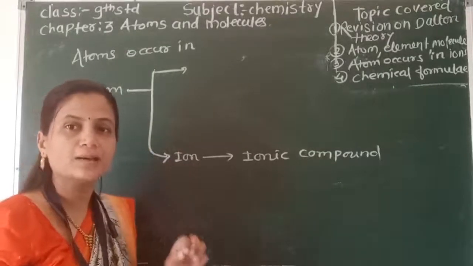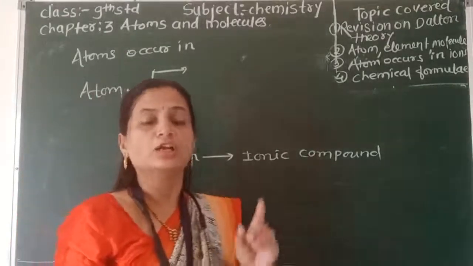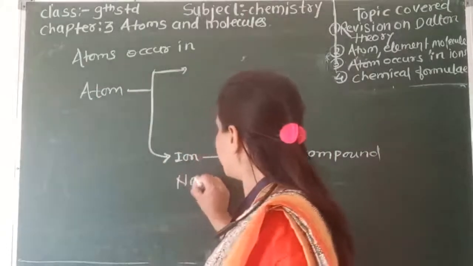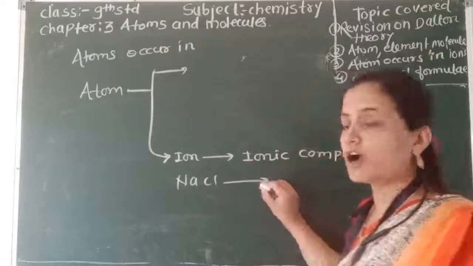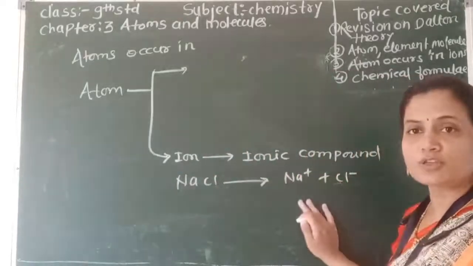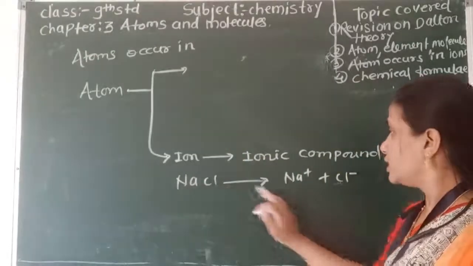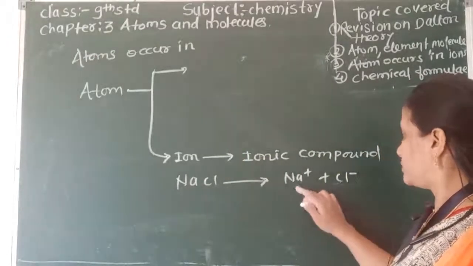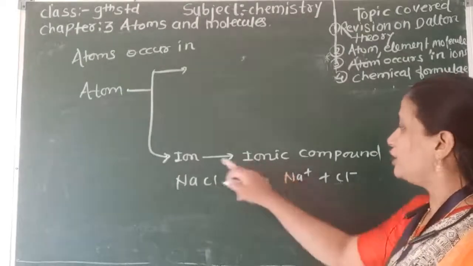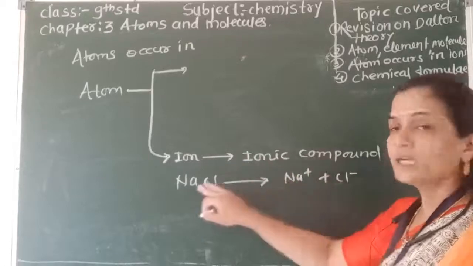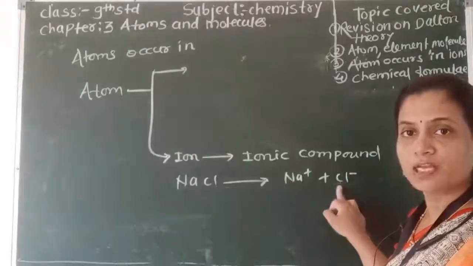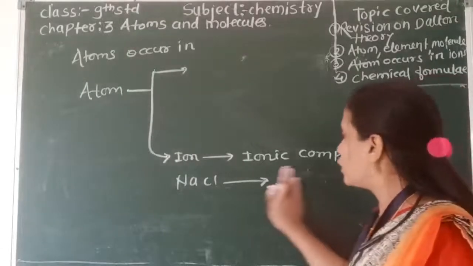For example, when you dissolve NaCl in water, it gives the formation of Na positive and Cl negative. These two ions are formed in this. That is called the ionic form and it forms an ionic compound. NaCl is called an ionic compound, and Na positive and Cl negative are called ions.